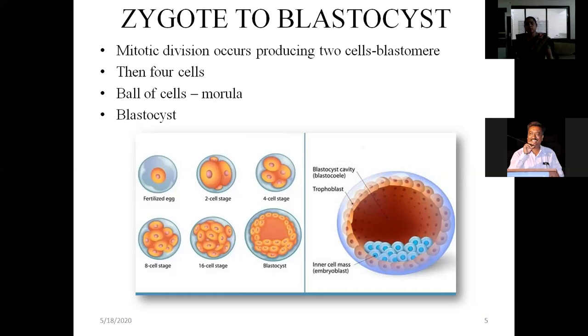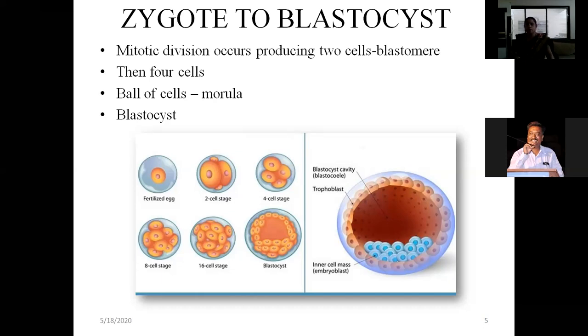It is completed within 24 to 30 hours after fertilization. It divides into two cells, and these cells slowly start moving towards the uterine cavity.